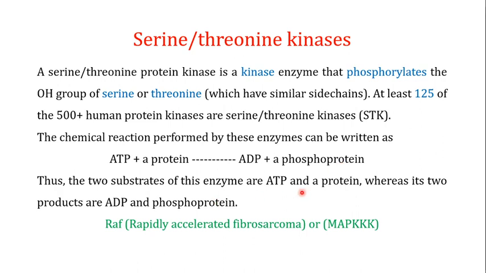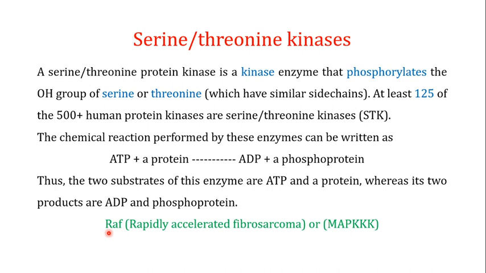So the two substrates are the ATP and the protein, and the two products are the ADP and the phosphoprotein. If I give you an example of the serine threonine kinases in the human being, one of the important examples is known as the RAF protein, which is the rapidly accelerated fibrosarcoma protein, or it is also known as the MAPKKK.